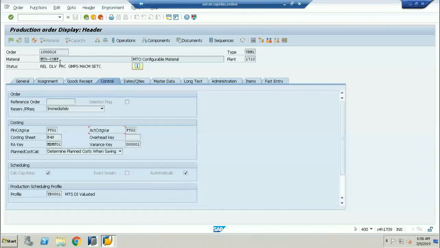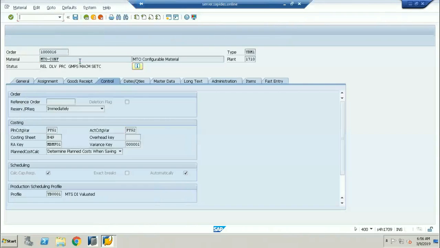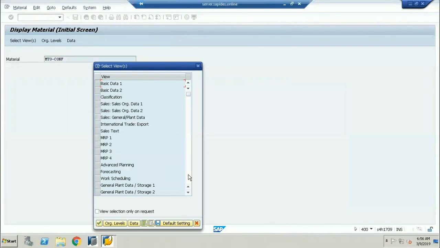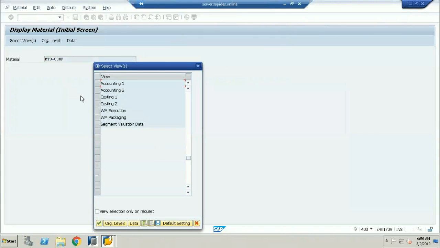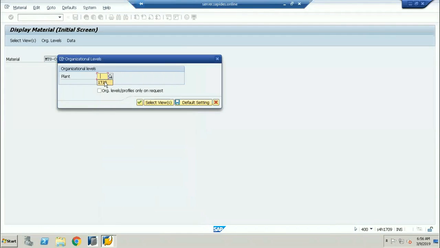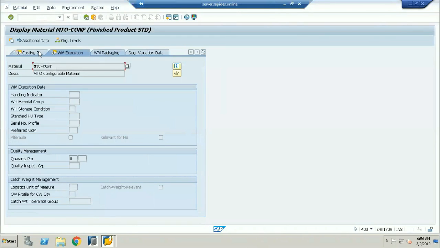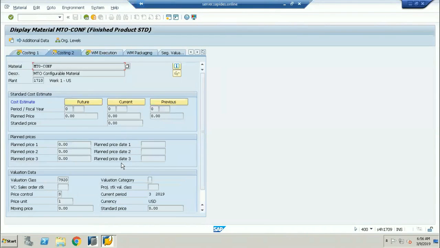If I take this particular material here, now I'll go to /o, MM03. Now I'll give the same material. If I go and select costing 1 and costing 2, here you can see the material cost estimation is going to be running.